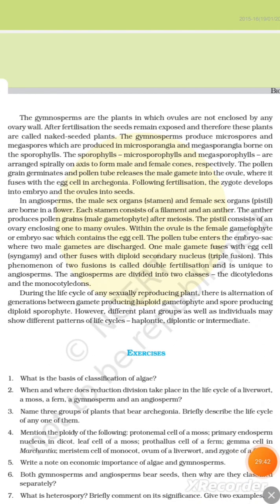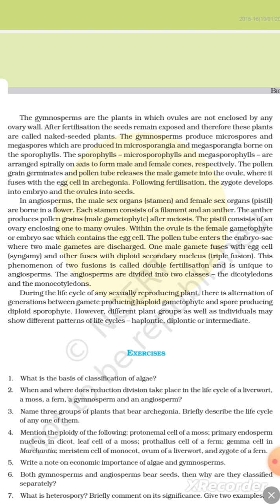The gymnosperms are plants in which the ovules are not enclosed by any ovary. After fertilization, the seeds remain exposed, and thereafter these plants are called naked seeded plants. The gymnosperms produce microspores and megaspores, which are produced in microsporangia and megasporangia borne on sporophylls. The microsporophylls and megasporophylls are arranged spirally on axes to form male and female cones respectively.